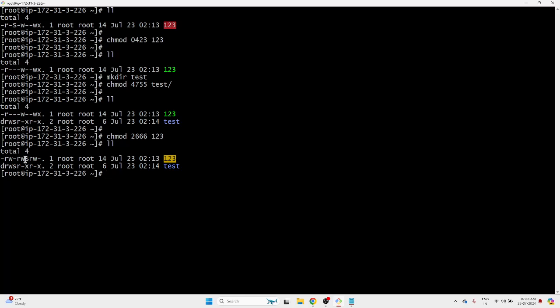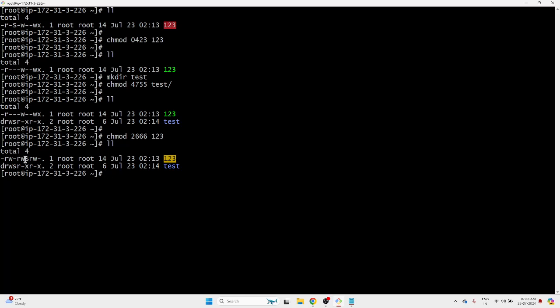Similar way as set UID. Set UID is for individual users. Individual users means the owner of the file. So even if someone else, a different user, executes something, it will show you that the owner of the file is executing it. Similarly in the group, it will show you as if any of the users from the group are executing. So that's the difference. Got it?